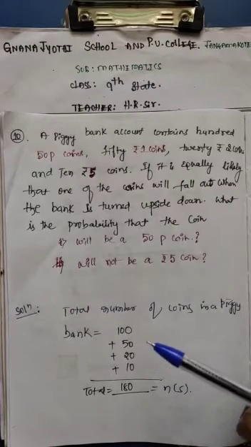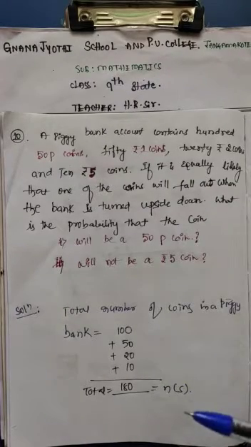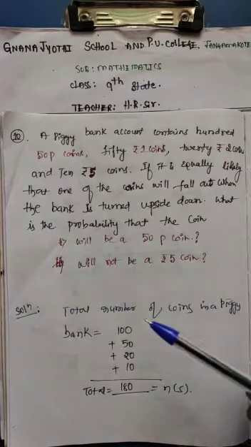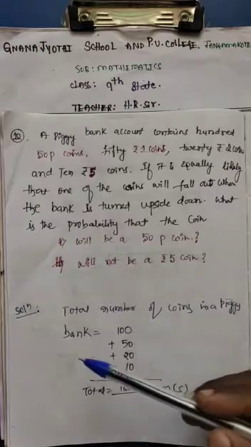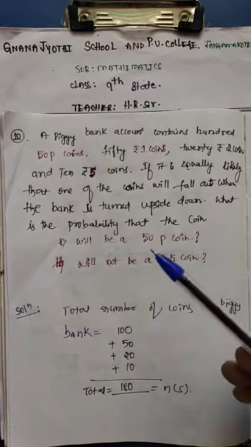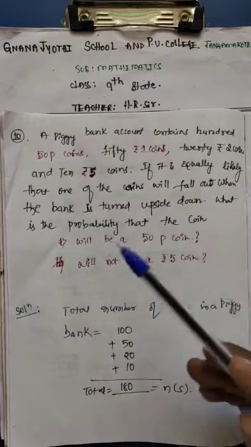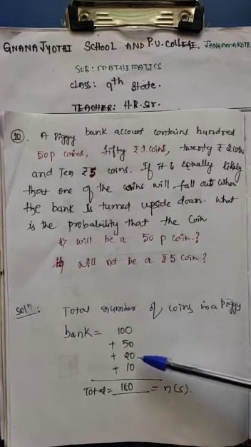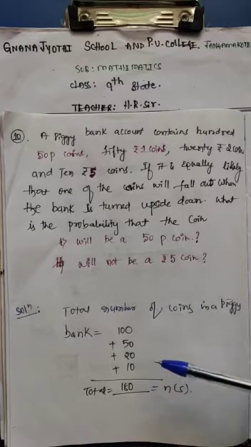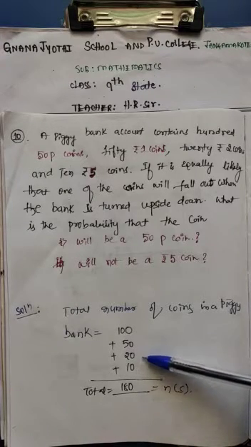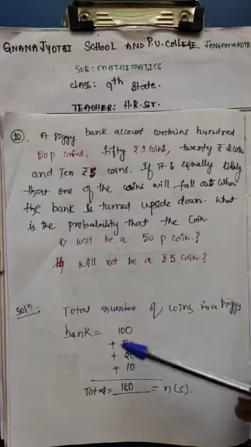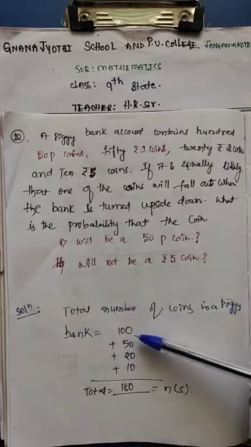First of all, we need to find the total number of sample space, that is n(S). Here the sample space is the total number of coins in the piggy bank: 100 fifty paisa coins, 50 one rupee coins, 20 two rupee coins and 10 five rupee coins.